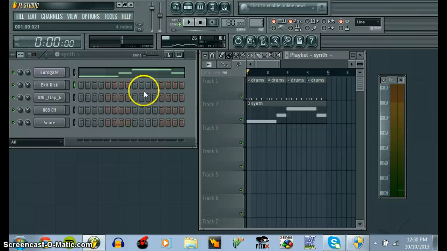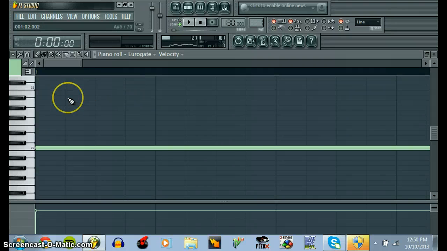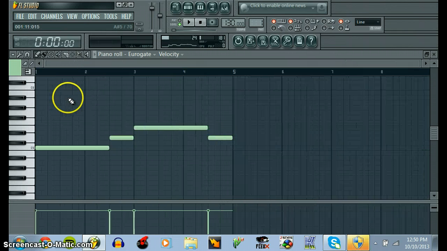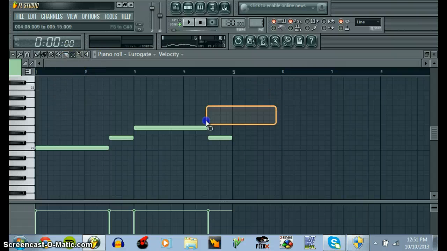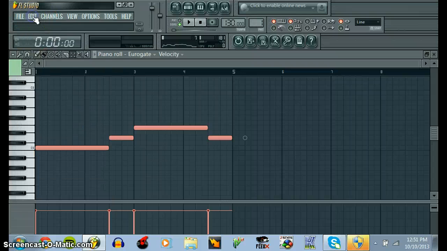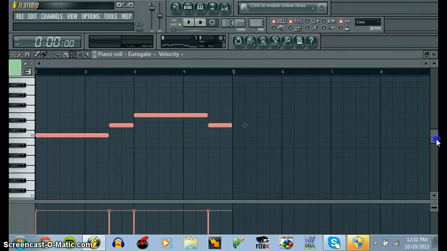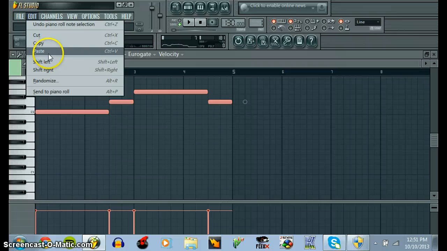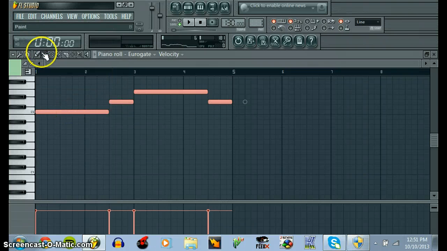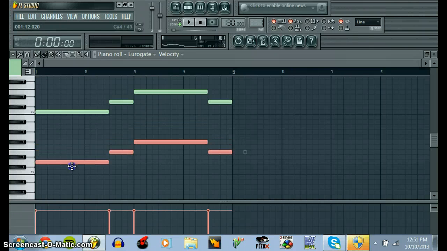If you want to double it up, go ahead and right click there, piano roll, and there's a good way to do that. Page down to zoom out. And you can highlight all this right over here. I have to do this quick. I think I went out of time to put this on 15 minutes. So you want to go ahead and copy it. So go to edit right over here and copy. Then you could click, you know, scroll down a little bit. Then click on paste. Then after that, use this right here to move it. And you can have a little bit of bass tone to it. So we work on this for a little bit. And make sure you always hit the right keys with it.